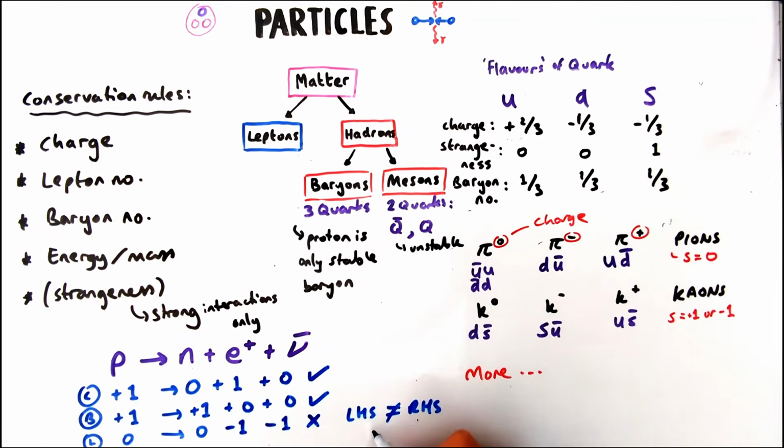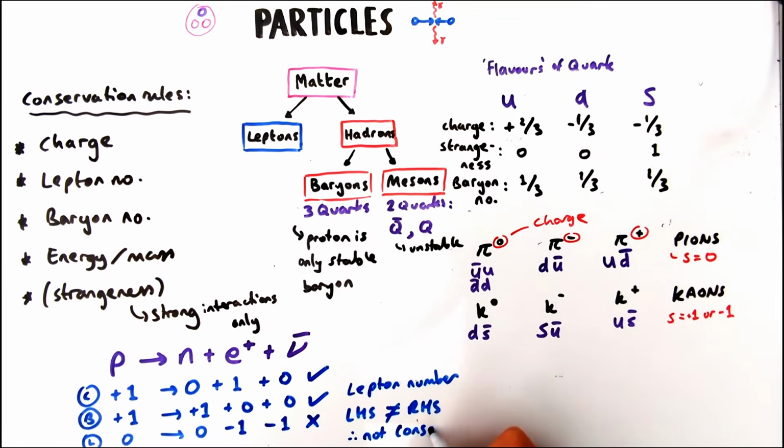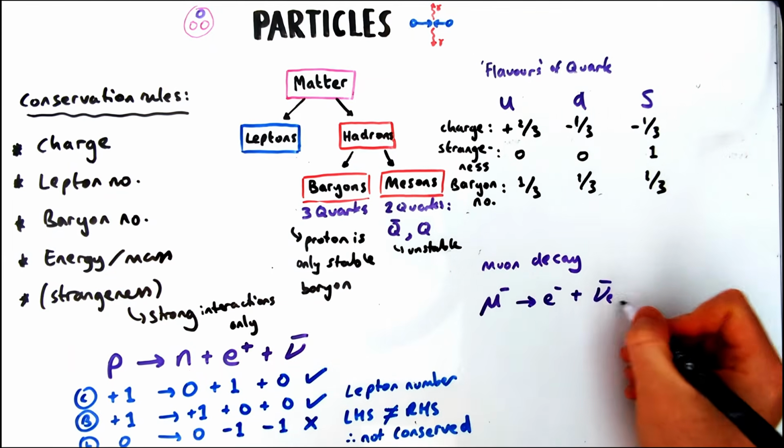So you then therefore you'd say the lepton number, the left hand side does not equal the right hand side, so it's not conserved, so the decay is not possible. Let's look at a slightly different one.